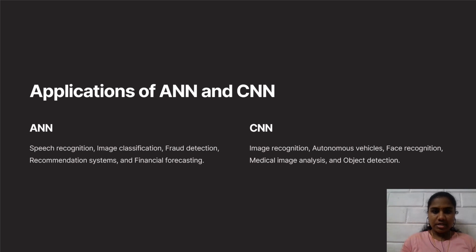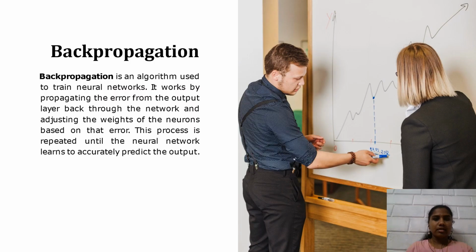Now let's see the applications of ANN and CNN. Here we are comparing the applications of ANN with CNN. ANN is used in speech recognition, image classification, fraud detection, recommendation systems, and financial forecasting. CNN is more commonly used in image recognition, autonomous vehicles, face recognition, medical image analysis, and object detection.